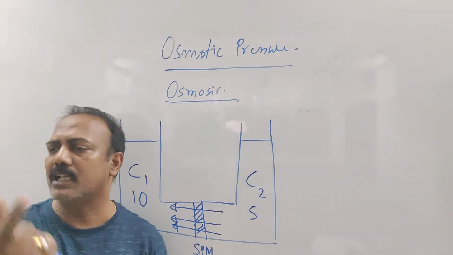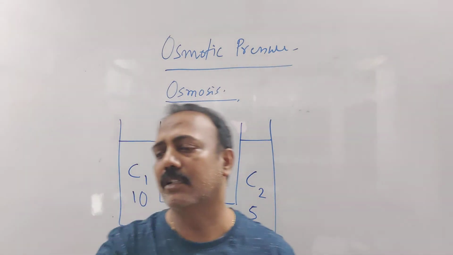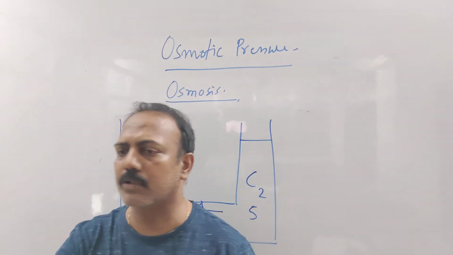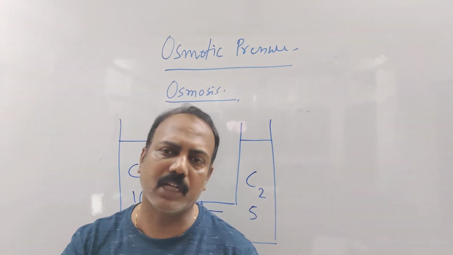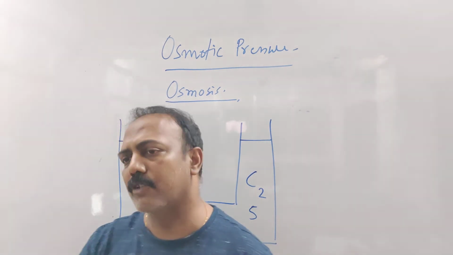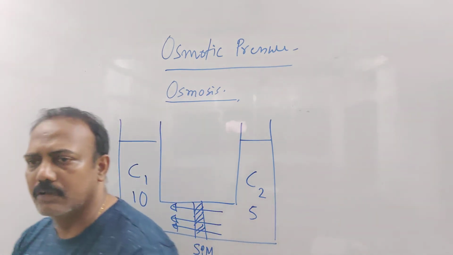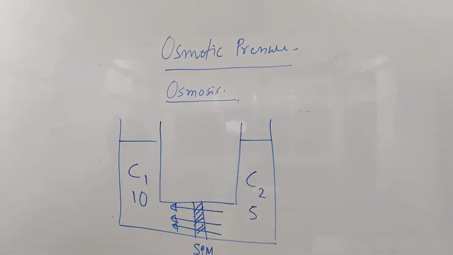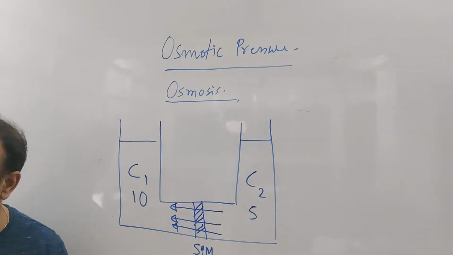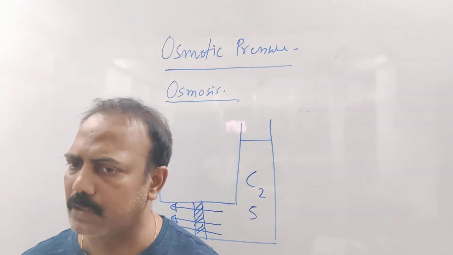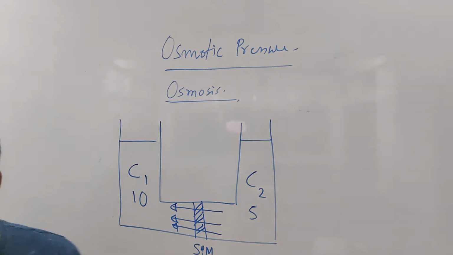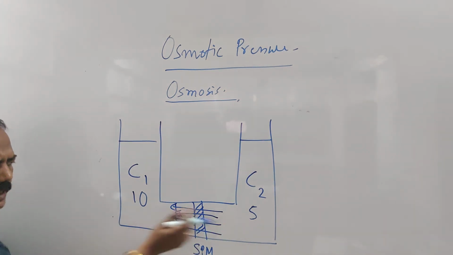Understood that? Higher concentration of water, the students forget or maybe they don't know. If you say higher concentration of water to lower concentration of water, it's absolutely correct. Clear? If you say only concentration, it must be from lower concentration to the higher concentration. It must be from lower concentration of solution to the higher concentration of solution. A simple thing, but the concept should be very clear. Okay? So that is osmosis. Now, all the solvent molecules are flowing from this side to this side with certain pressure.